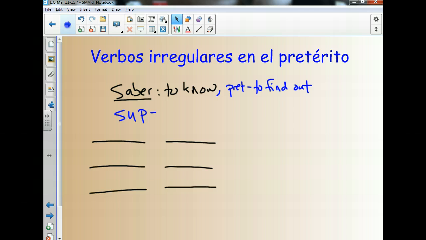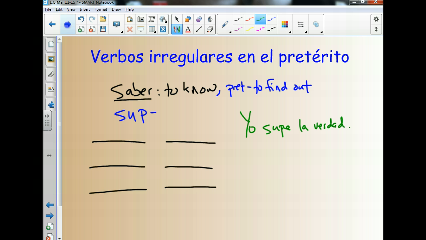Going back to what this verb means, let me give you a couple examples. This is sort of the typical way to use this verb in the preterite tense. Yo supe la verdad. La verdad means the truth. And so in this case, you're saying, I found out the truth. This verb does not mean to know. Okay? So how would you say, then, I knew the answer?